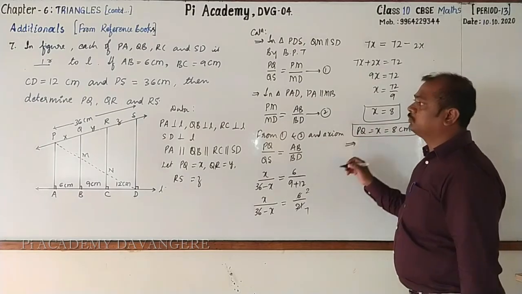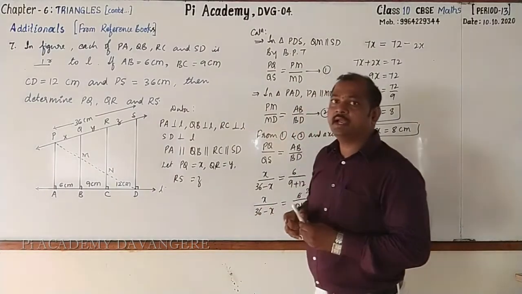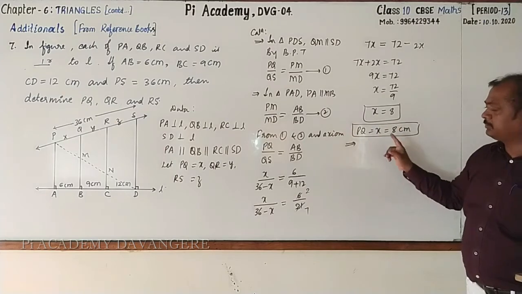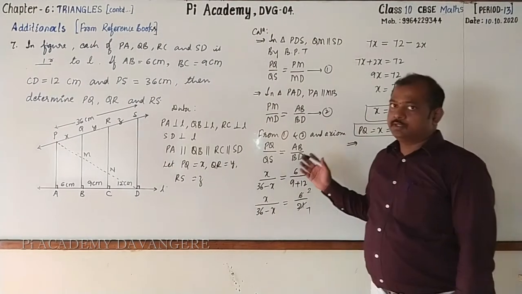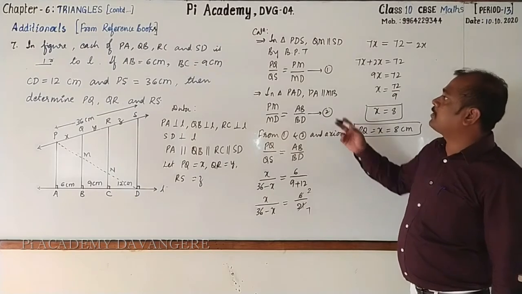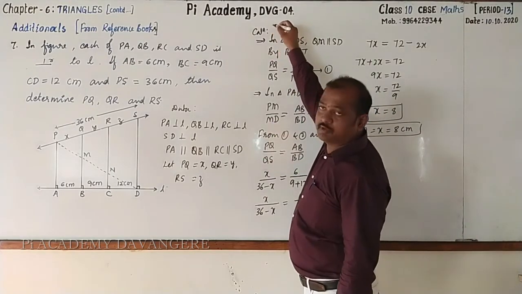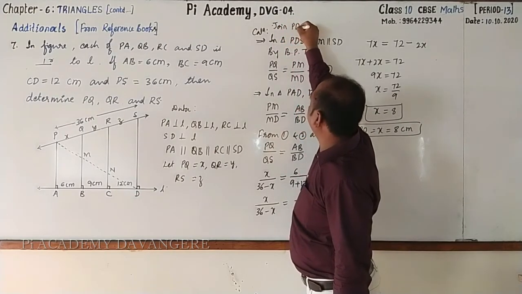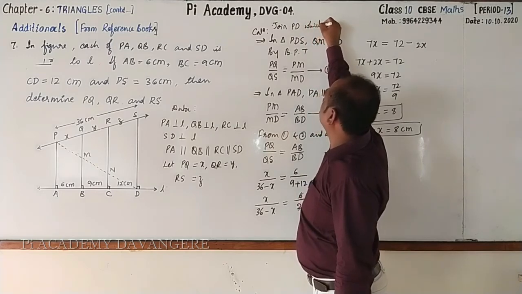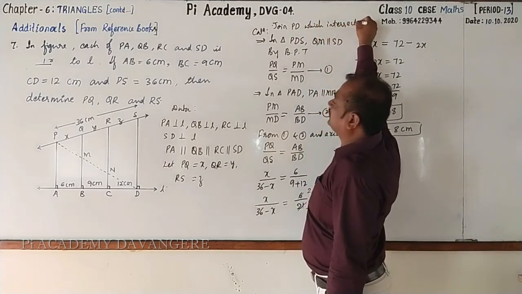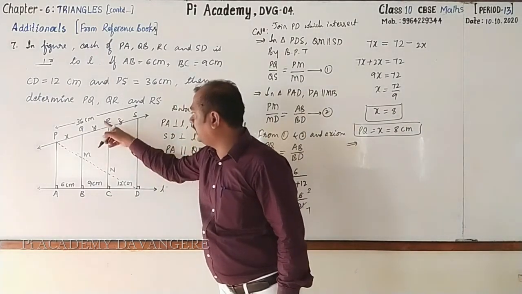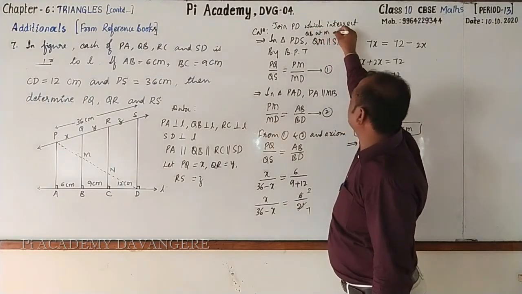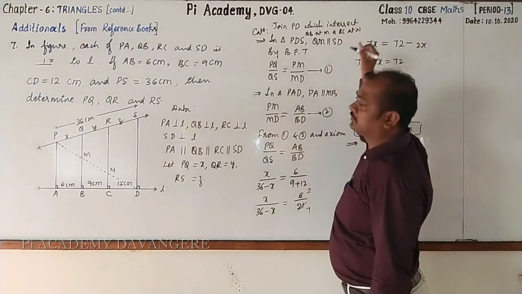Now the first one is done. Next we have to find out Y and Z. Just think over it. How to find out Y and Z. And before that, please copy up to here. Yes, hope that you have done it. Now, for the first one, whatever construction we have done, you can write that here. That is, join PD which intersects QB at M and RC at L.